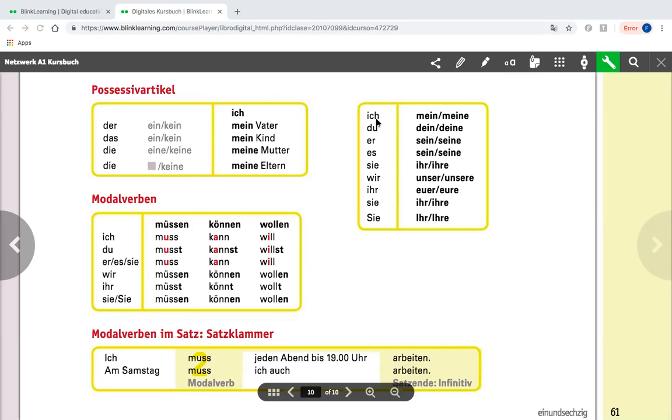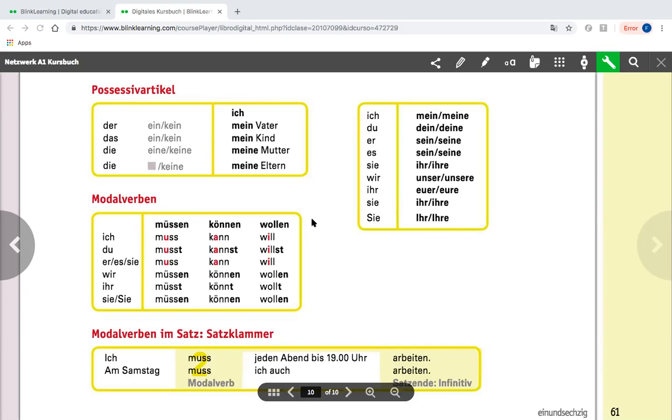Yeah, so if you're talking about du, it's dein. If you talk about wir, it's unser. So the basic form of the possessive article is based on the subject, but then the ending is based on the correlating noun. Yes, so ich, you use mein. It's der Vater, so mein Vater, no ending. Okay, here we also have mein, but because we have Mutter, die Mutter, there's an ending, the e, yeah, meine Mutter.